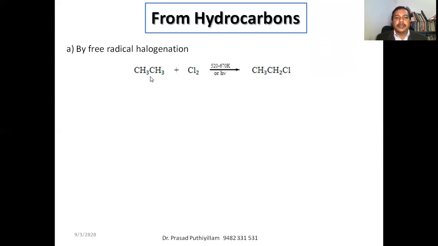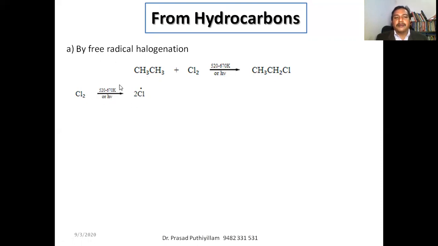So for example, ethane reacts with chlorine at 520 to 670 Kelvin, or in presence of sunlight, to get chloroethane. Or methane CH4 reacts with chlorine in presence of sunlight to get chloromethane. The reaction mechanism I'm explaining here is not important for a PU student as such, but still it is interesting to see how the reaction takes place.